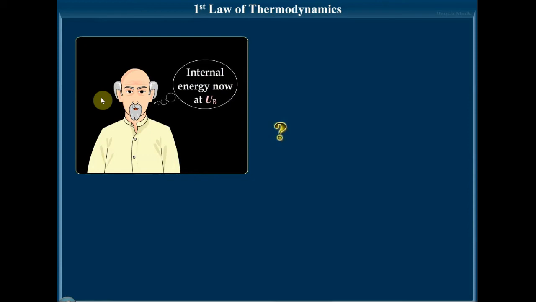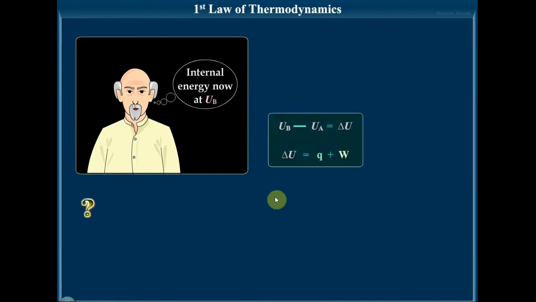So what would be UB minus UA? That would be equal to Q plus W. UB minus UA is Q plus W, or the difference in energy, delta U, the change in internal energy, would be equal to Q plus W. That is, change in internal energy delta U is equal to heat absorbed plus work done on the system. So this is the basic thing that you have to understand, children. You can write these details in your notebook because this is not shown here. It is for you to understand that I have explained.